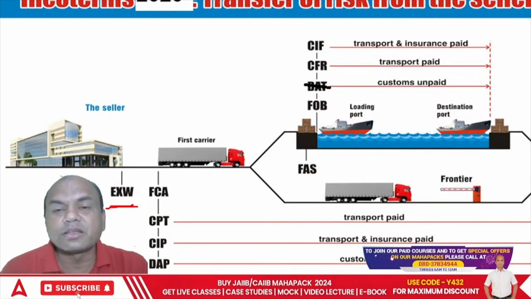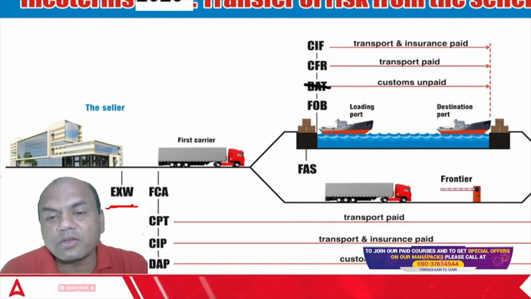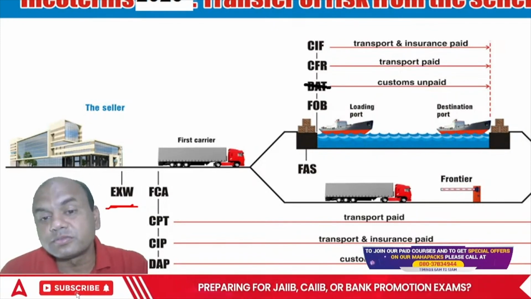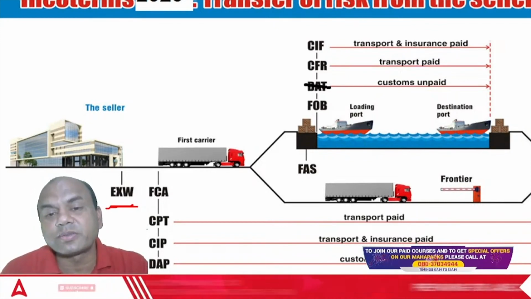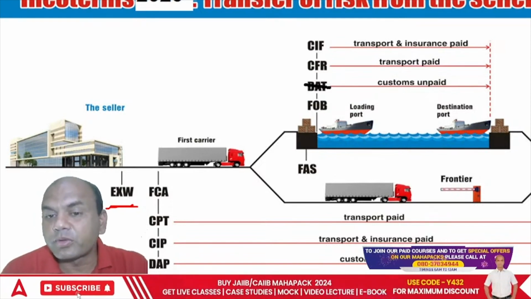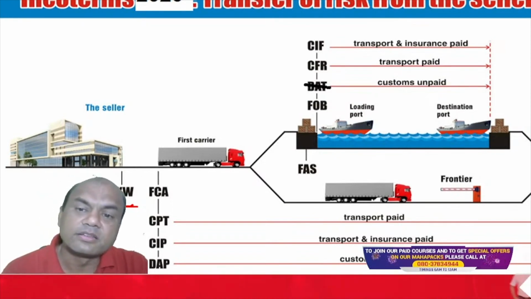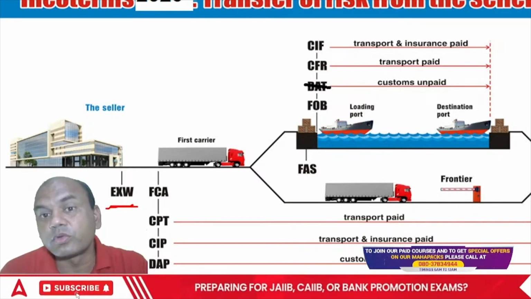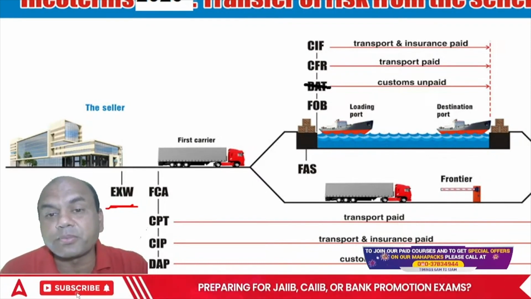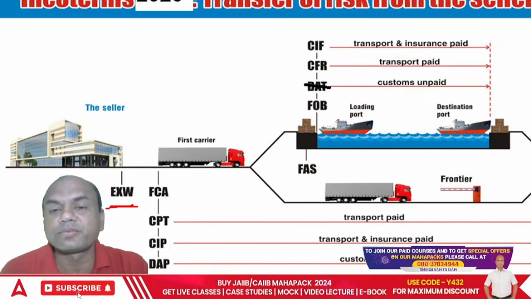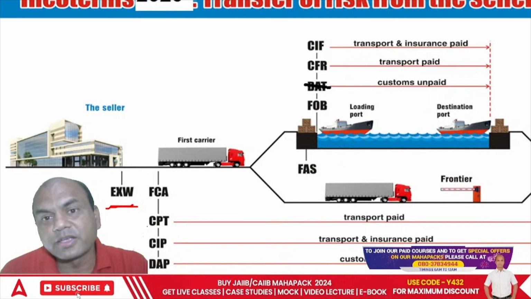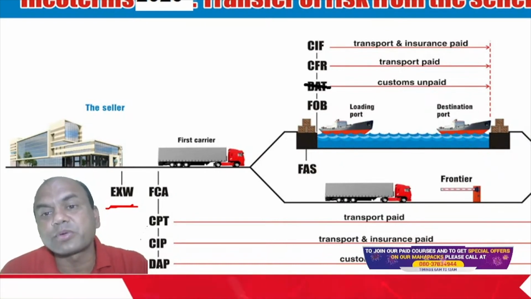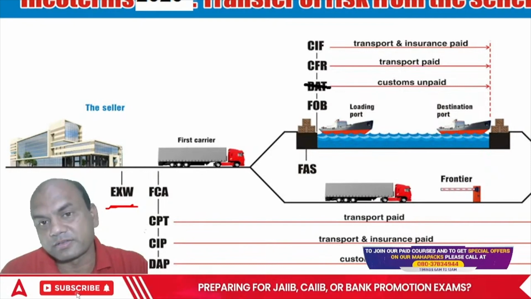So what does it mean? Here the seller will buy the ticket also, and the next thing he or she will buy is insurance. If tomorrow this ship gets sunk, then the insurance company needs to pay. So who will pay the premium of this? The premium is paid by the seller over here. So in CIF, the premium and the transport cost is borne by the seller.